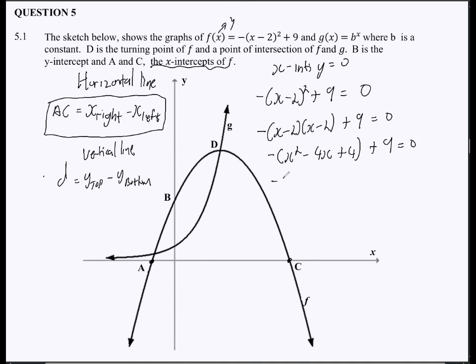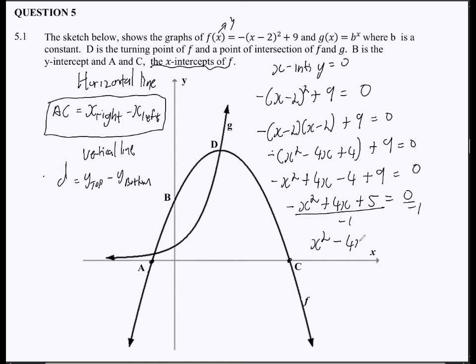So this is negative x squared, if we multiply inside by the negative, plus 4x and then minus 4, and then plus 9 is equal to 0. So we now have negative x squared plus 4x, then negative 4 plus 9. This will give us what? Positive 5 equal to 0. Now, we always try to have a positive a value here, so we can divide throughout by negative 1. So this is going to be positive x squared. Positive times negative is negative. Positive times negative, negative as well.